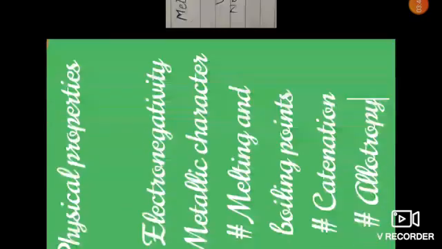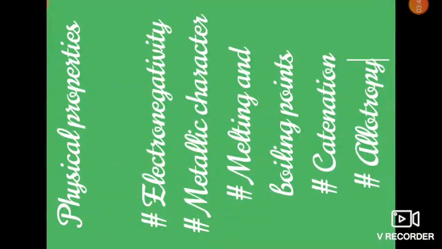Okay, now we will move to the next property, melting points. So it is clear that the metallic character of group 15 increases when we go down the group, due to increased nuclear charge and higher electronegativity of elements of group 15.